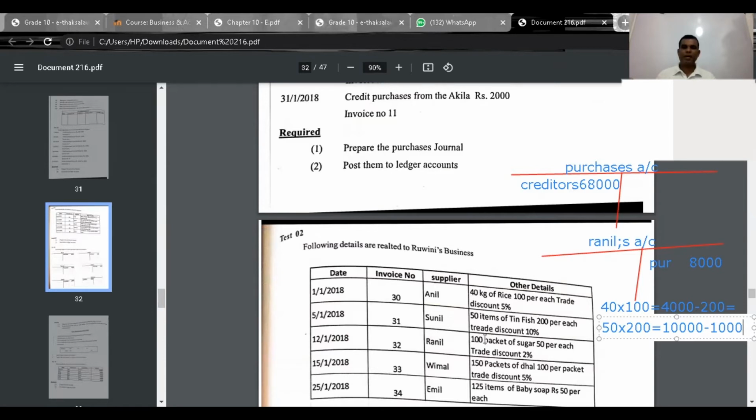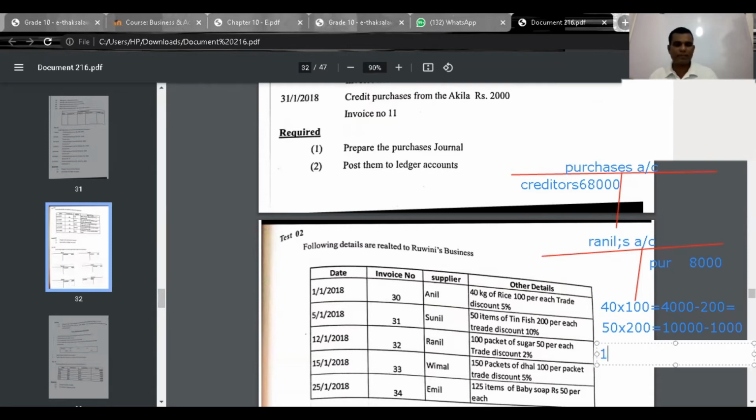Next one, 100 into 50. Here you see 100 into 50, then you get the value, that is 5,000. Then trade discount is 2%. Calculate the 2% trade discount out of 5,000. If it is 10%, 500. Divided by 5, the 2% discount is 100.